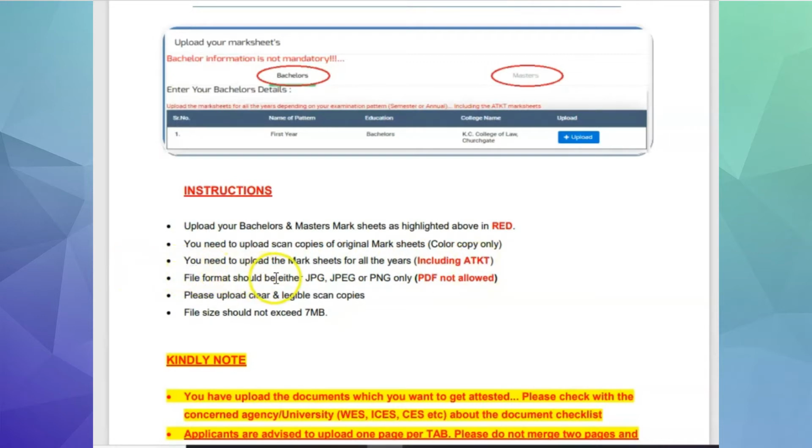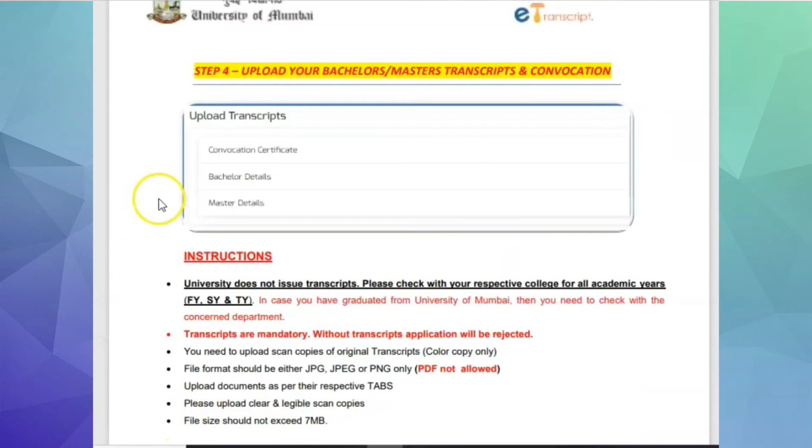File format should be JPG, JPEG or PNG. Please note, PDF file is not allowed. Please upload clear and legible scanned copies, and file should not be more than 7 MB in size. After uploading mark sheet in step 3, now come to step 4.